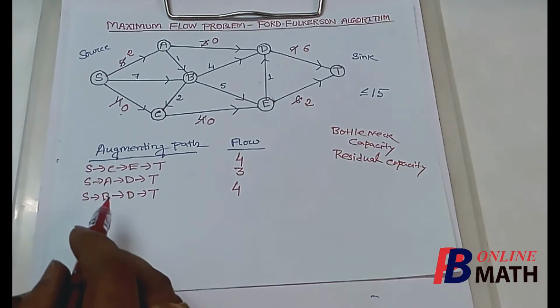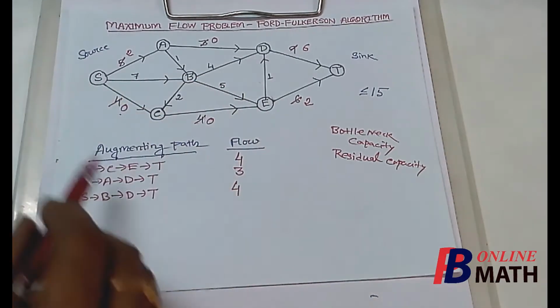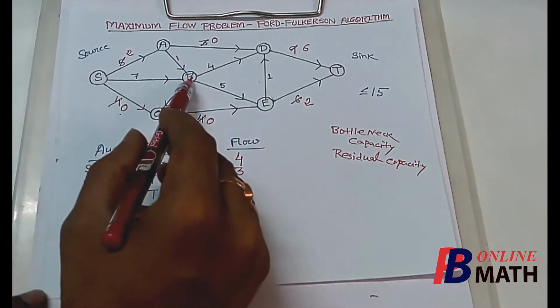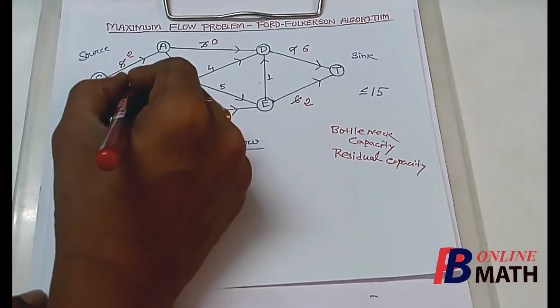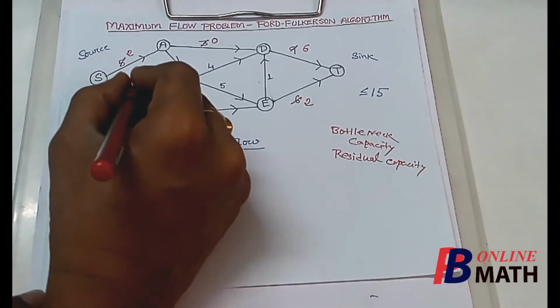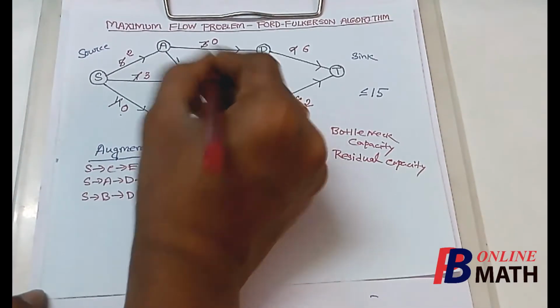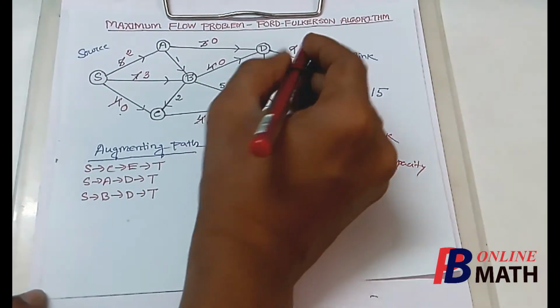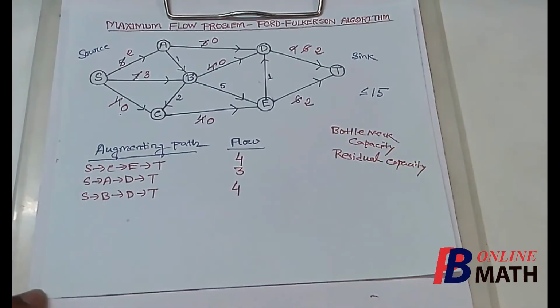Now let us find the residual capacities of the arcs. So we have sent 4 amount of flow from S to B to D to T. So the residual capacities of the arcs will be, this will be 3, and the residual capacity of this arc will be 0, and the residual capacity of this arc will be 2. Now let us find another augmenting path.